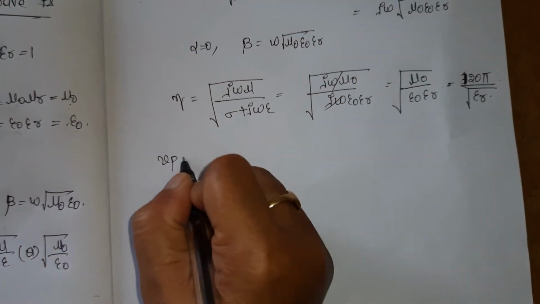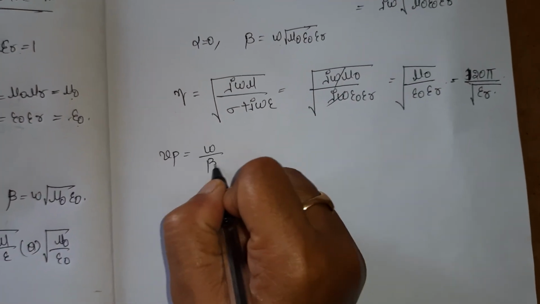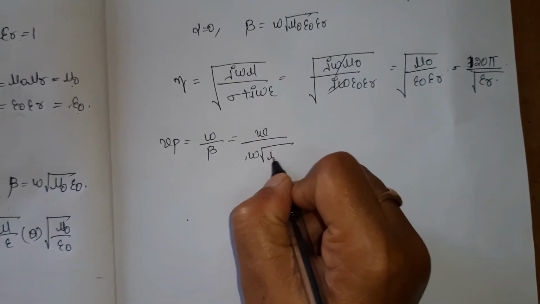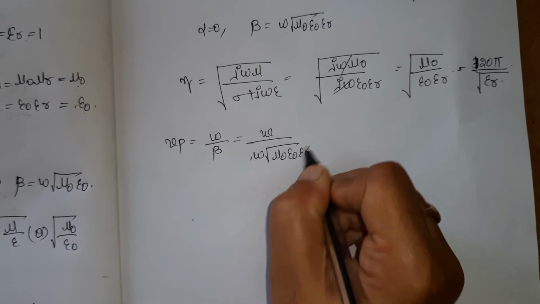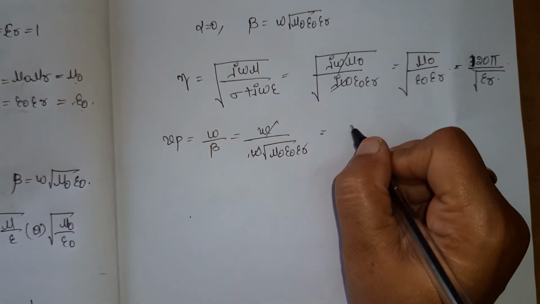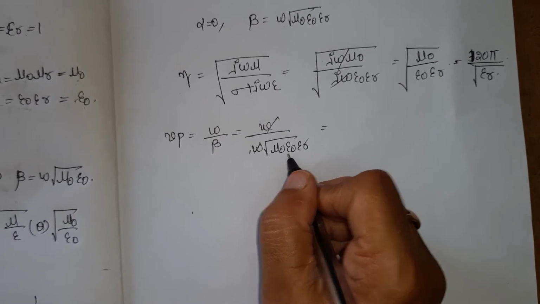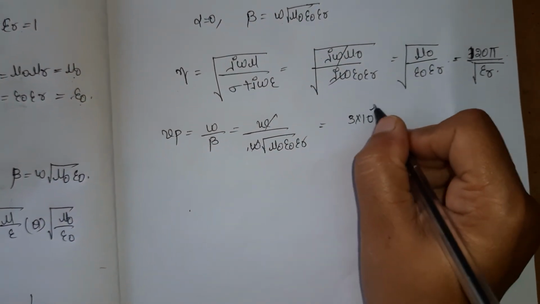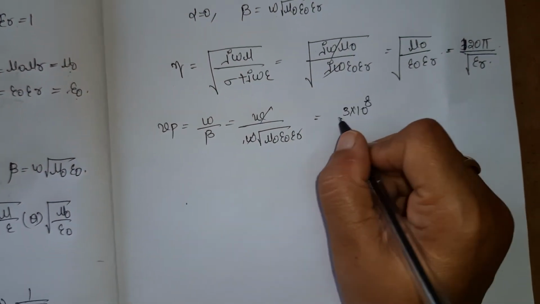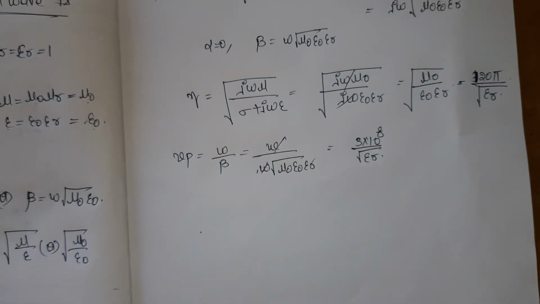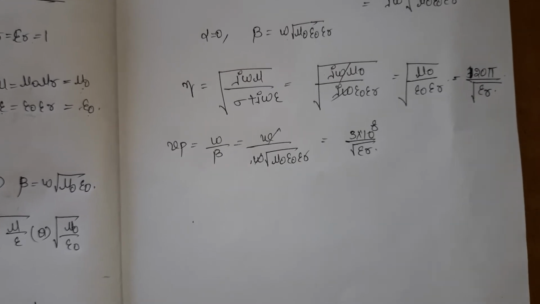And what is phase velocity? It is equal to omega by beta. What is beta? It is omega into square root of mu naught epsilon r. So I am having 1 by square root of mu naught epsilon naught, which will give us the speed of light, 3 into 10 power 8 divided by under root epsilon r. So this is phase velocity.